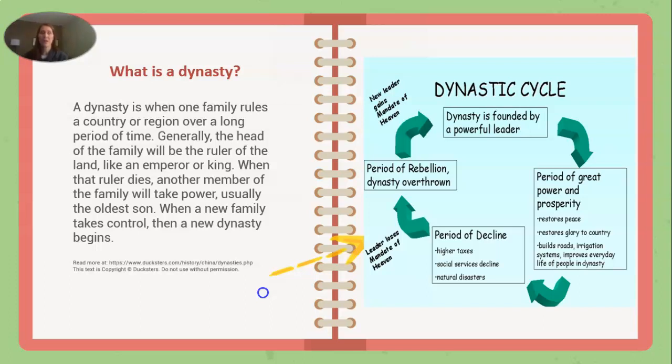This mandate of heaven, we'll talk about on the next slide, is basically this idea that the ruler has not all godlike powers, but power from God to be able to rule. And so then there's this rebellion, the dynasty gets overthrown, and then this new leader gains the mandate of heaven. And so then a new leader or a new ruling family comes in. So the dynastic cycle basically has to do with a family that rules, and then when that family loses power, then a new family comes in.